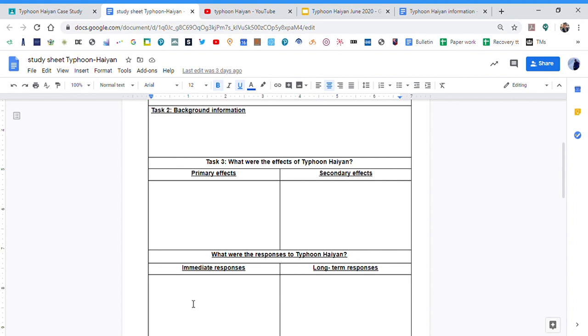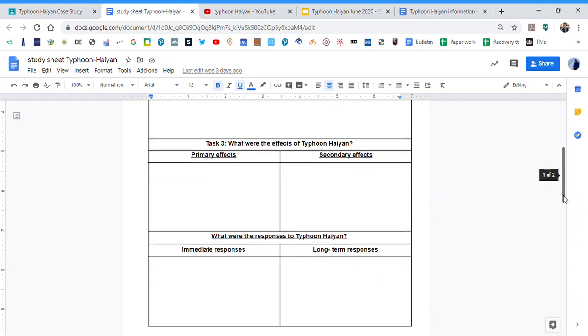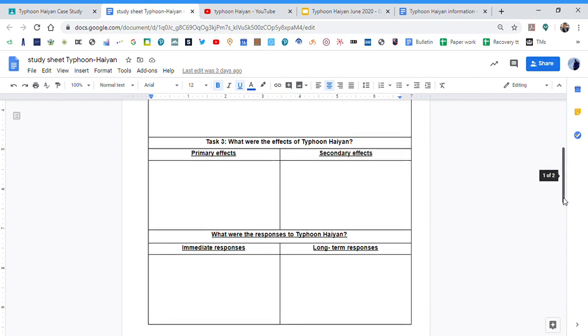And then when you talk about responses, the immediate responses are what did people and governments do before, during, and immediately after the typhoon? How did they respond to it? What did they do about it? And the long-term responses is what did they do in the longer term, obviously in terms of weeks, months, maybe even years later. So let's try and give you a bit of context. Let's try and look at those different things now.